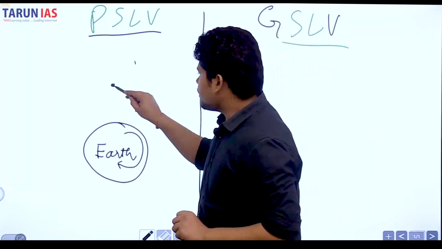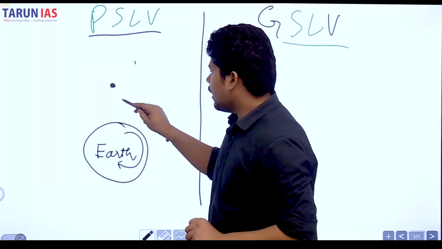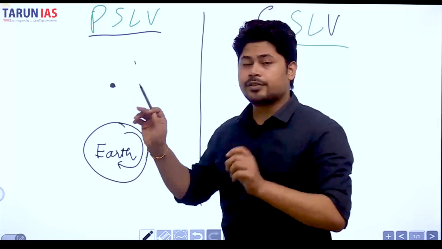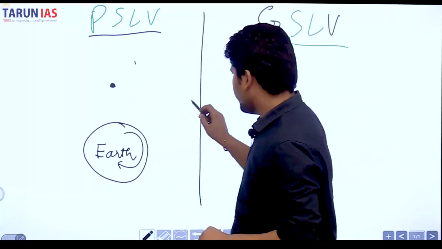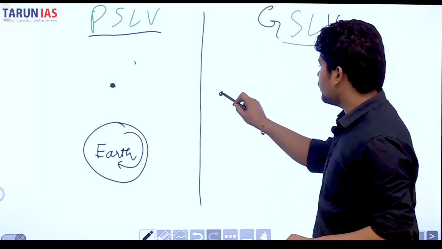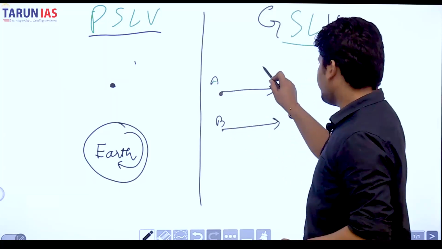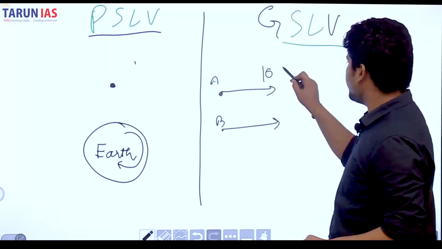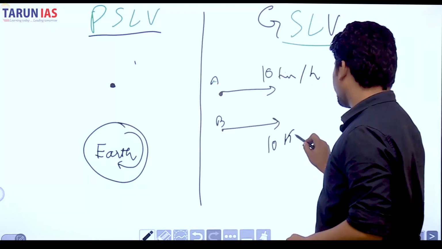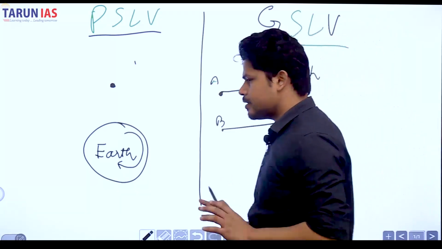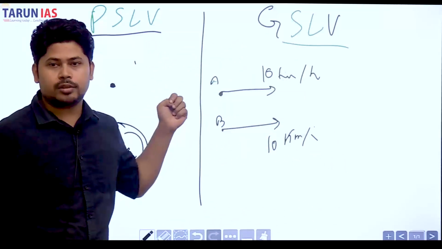Now, if we place a certain satellite or a certain body at this point, and if it also rotates with the same speed as Earth, right? If I have two people, one is A and other is B. If A runs with 10 km per hour, right, and B also runs with 10 km per hour, we can completely safely say that A and B are stationary with respect to each other.